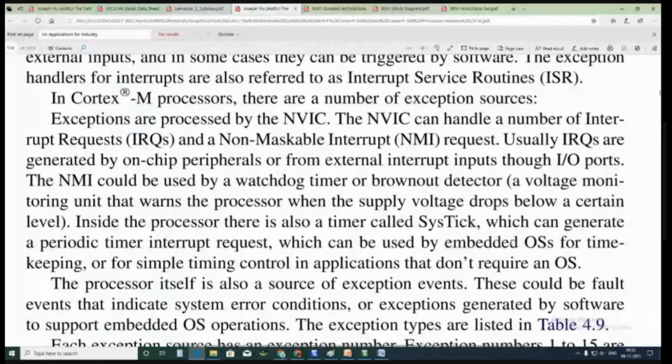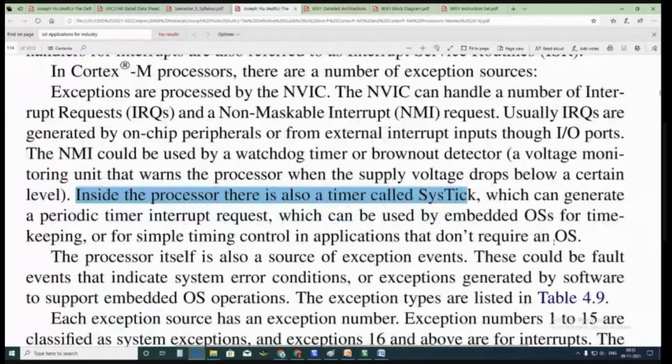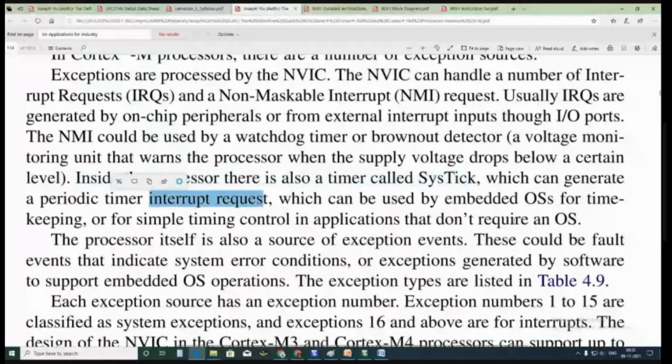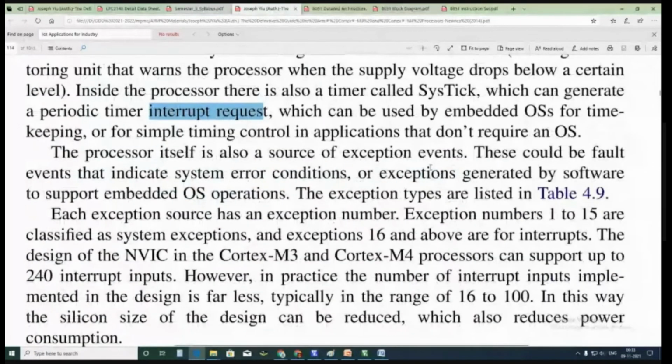There is something like system tick inside the processor, which can generate a periodic timer interrupt request, which can be used by the embedded OS. We will be studying that in embedded systems. The processor itself is also a source of exception events. These could be fault events that indicate system error conditions, or exceptions generated by software to support embedded OS operations. Exception types are listed in Table 4.9.